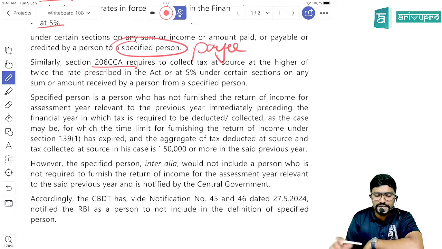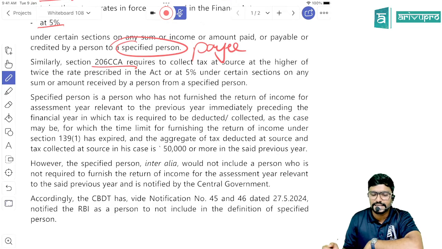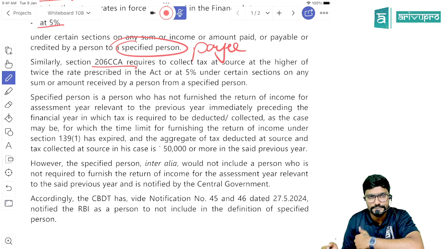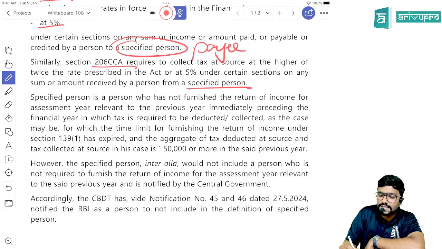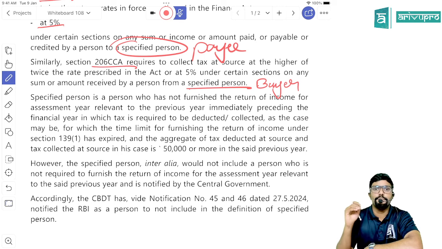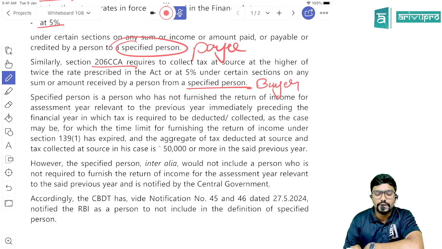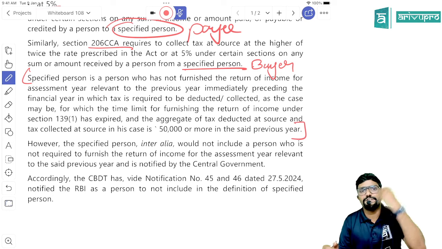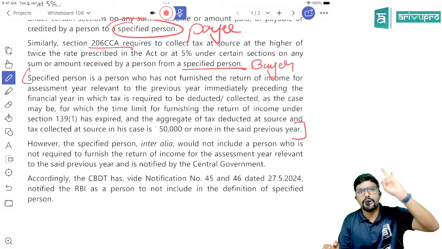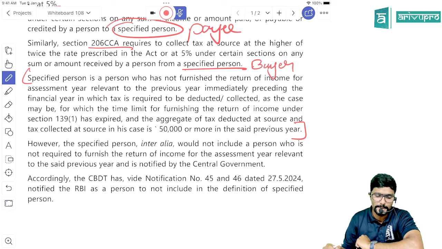Similarly, Section 206CCA requires collecting tax at source at the higher of twice the actual rate as per the Act, that is the TCS rate, or 5%, under certain sections on any sum or amount received by a person from a specified person. That is, if the buyer is a specified person. Now, who is a specified person? For both TDS as well as TCS purposes, when can we call the payee or buyer a specified person?